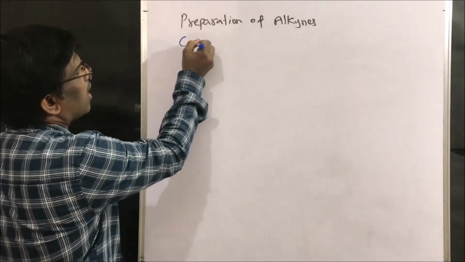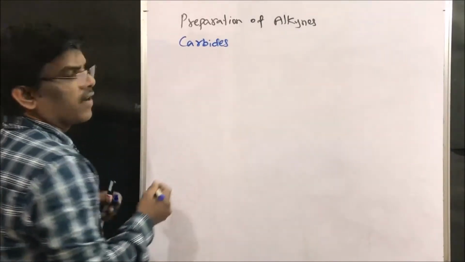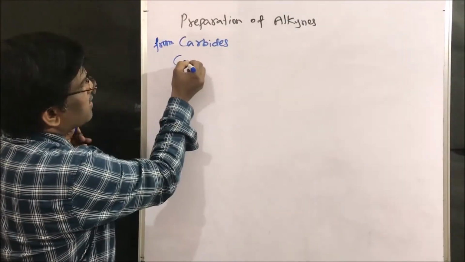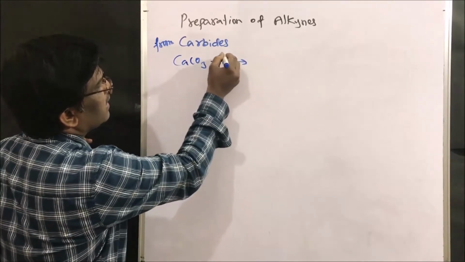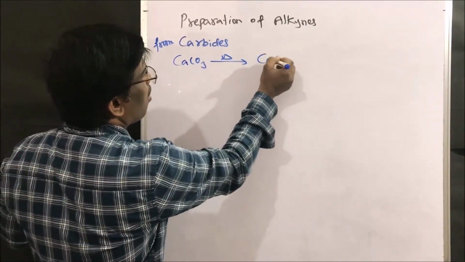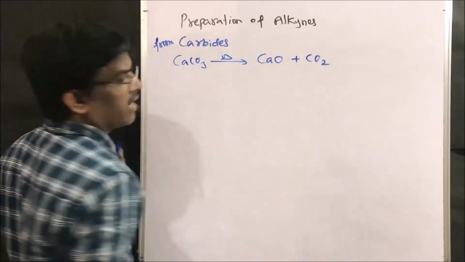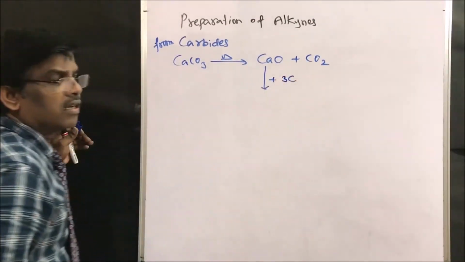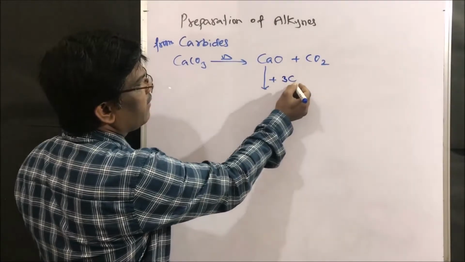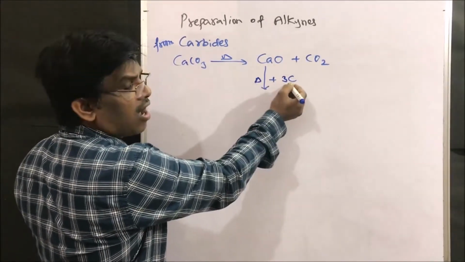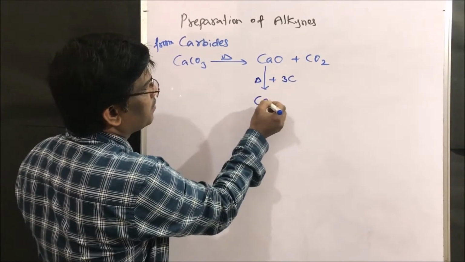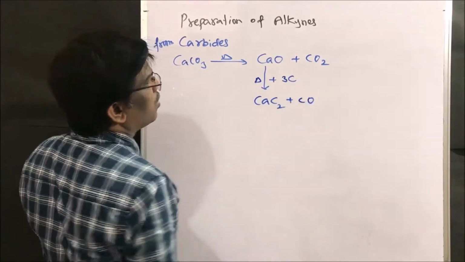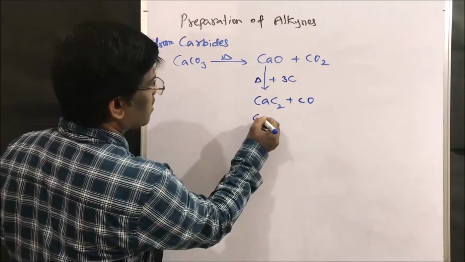From carbides. So, preparation of alkynes from carbides. Let us take calcium carbide. Calcium carbide can be prepared from calcium carbonate upon heating. We are going to get calcium oxide plus carbon dioxide. This calcium oxide upon heating with carbon gives calcium carbide plus CO. This is calcium carbide.